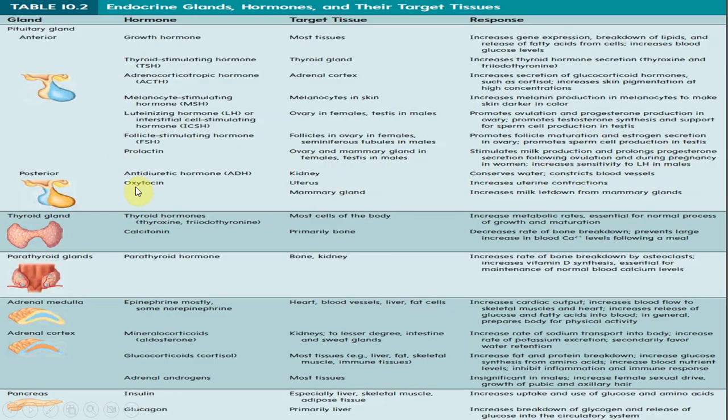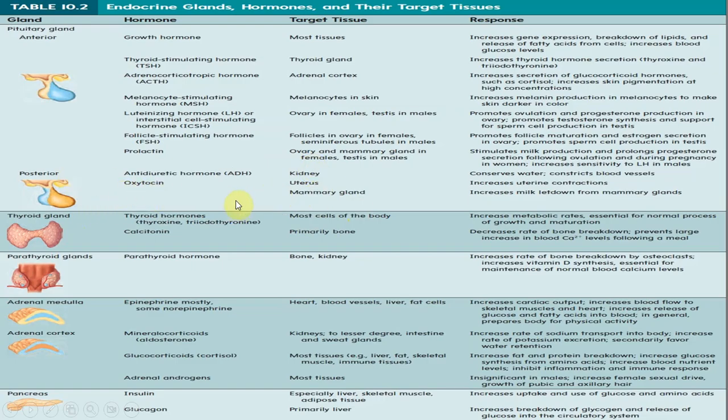When you talk about the posterior part of the gland, the antidiuretic hormone again obviously acts on the kidney. What does it do? It conserves water and constricts your blood vessels, right? So whenever you're losing water, what basically this hormone does is that it conserves your water, reabsorbs it.